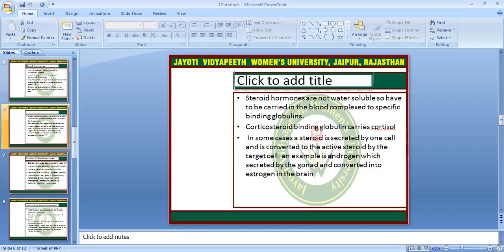In some cases, a steroid is secreted by one cell and converted into the active steroid by the target cells. For example, androgen, which is secreted by the gonads, is converted into estrogen in the brain.